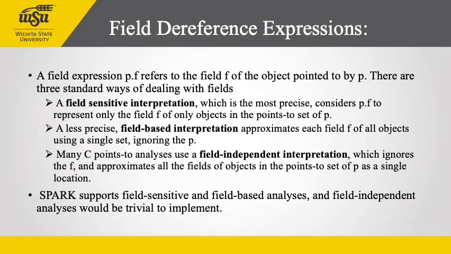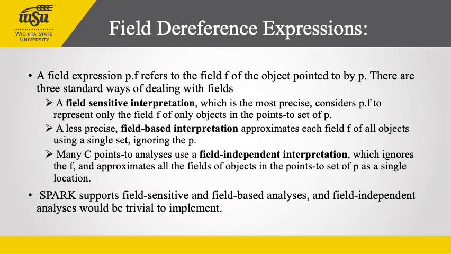A less precise one is the field-based interpretation, which approximates each field f of all objects using a single set, ignoring the p. The key advantage of this is that the points-to sets can be propagated along a pointer assignment graph of only simple variable nodes in one single iteration, by merging strongly connected components of nodes, then propagating in topological order.